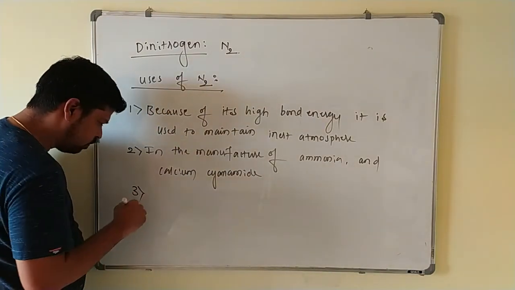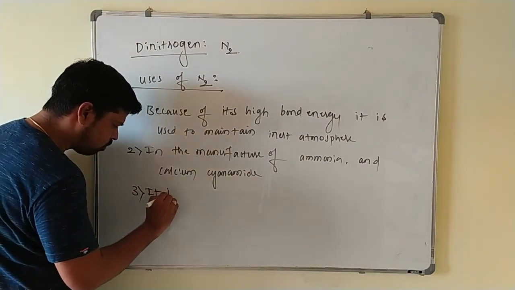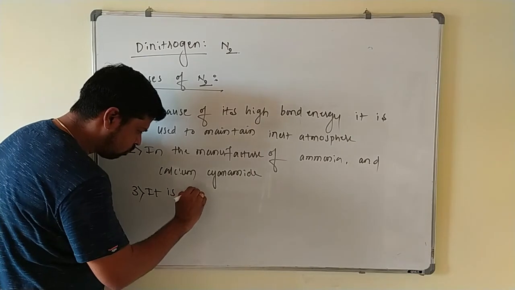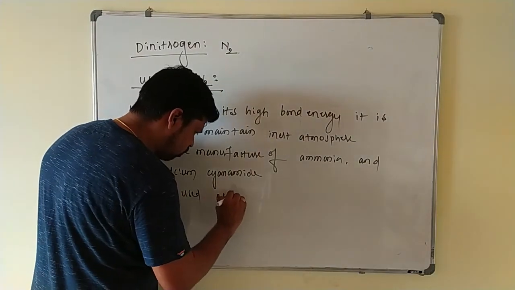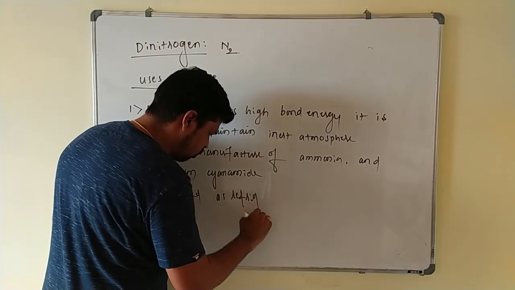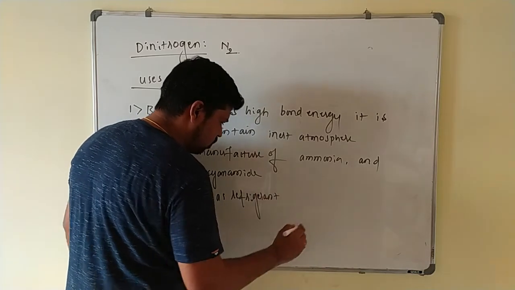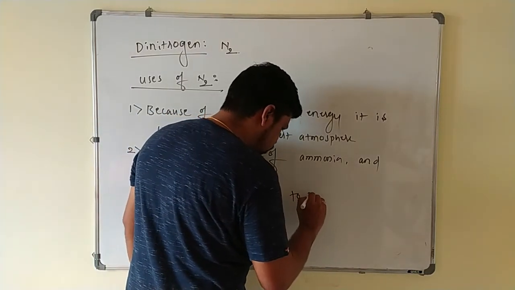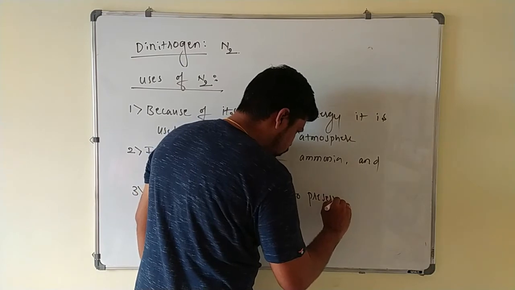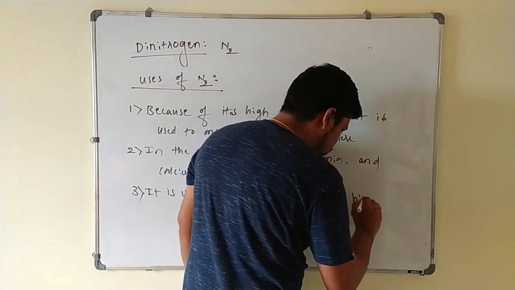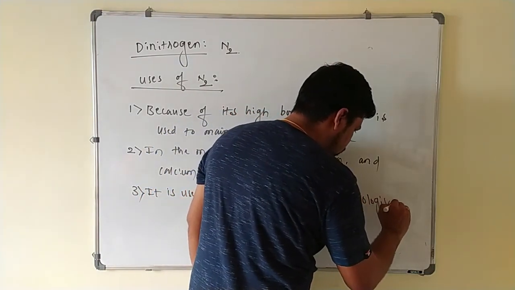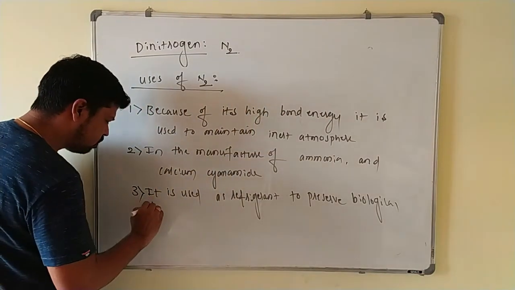Third one, it is used as refrigerant to preserve biological materials.